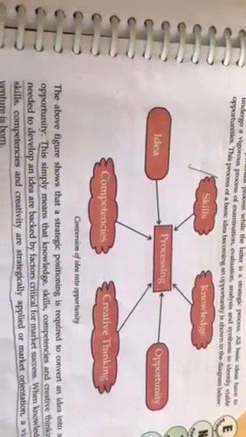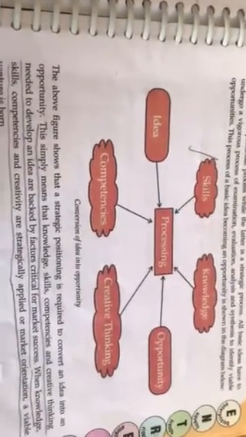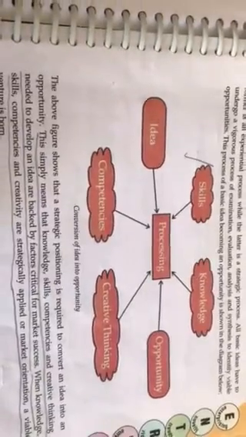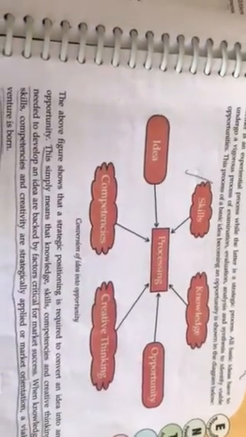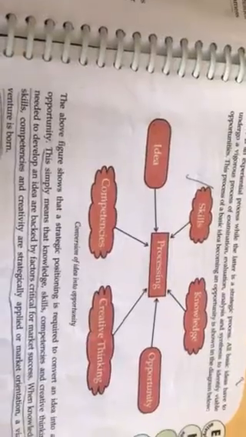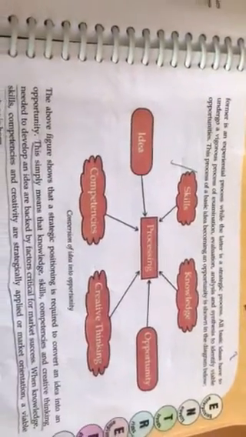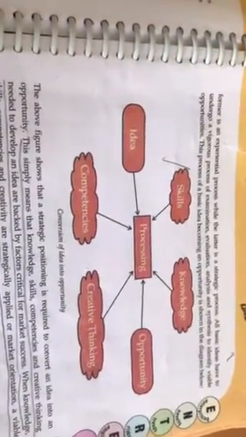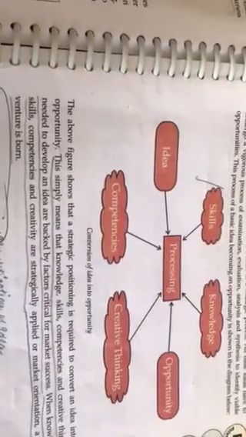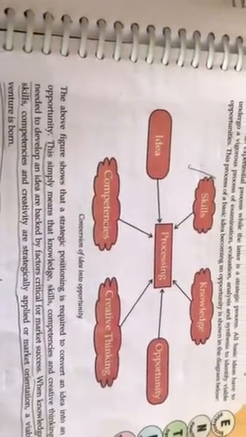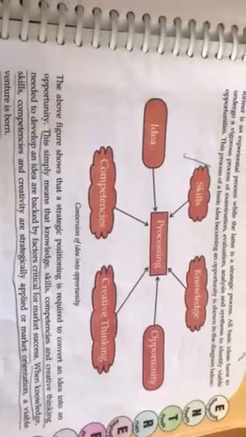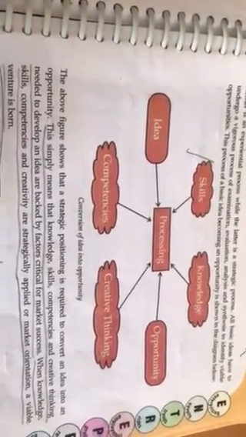He must be competent enough and possess creative thinking, because his thinking, his knowledge, his skills are the backbone of any entrepreneur to convert any idea into opportunity. So this figure shows how this positioning is required to convert any idea into an opportunity.